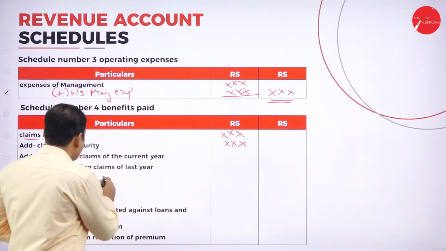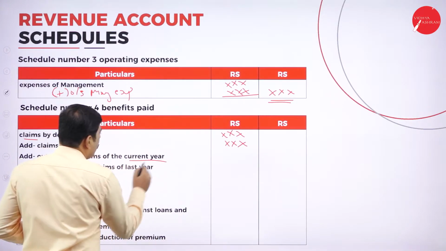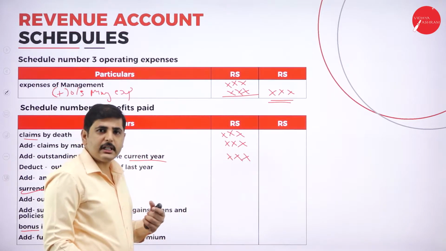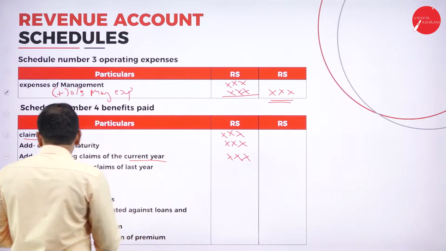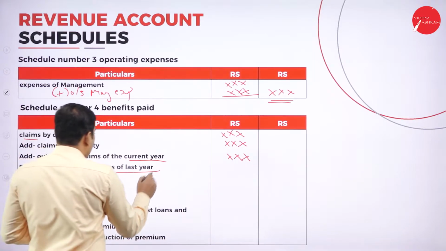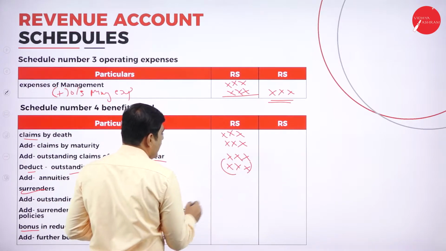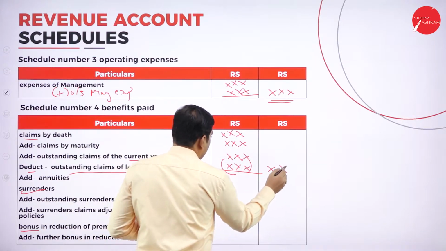Here, outstanding of the current year, add outstanding of the current year, because we are preparing the balance sheet for the current year. Next one, deduct outstanding claims of the last year. Total amount you can write here.